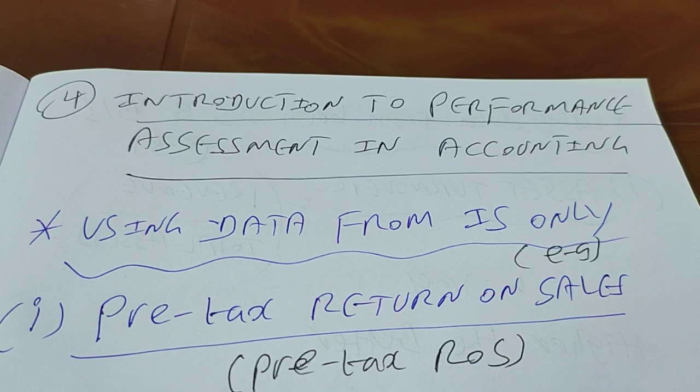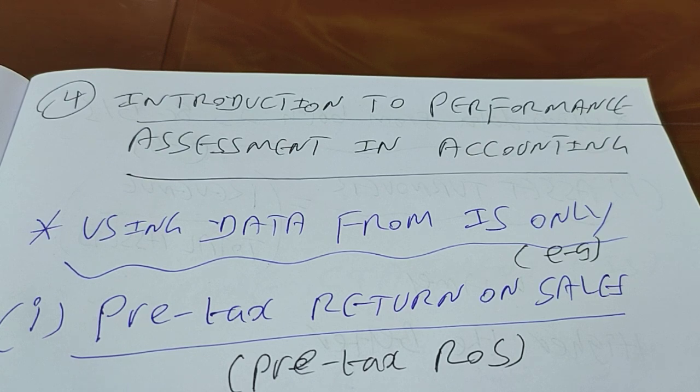So you need to make an assessment about the performance of a manager who is working under you. For example, you may have two branch managers working under you, one in Lucknow, the other in Delhi. You want to know which manager has done better in the last accounting period.